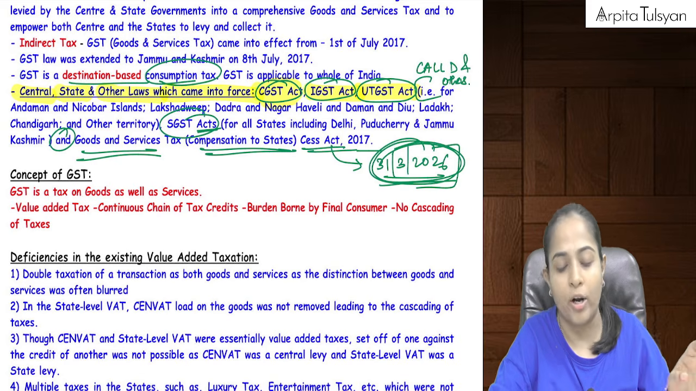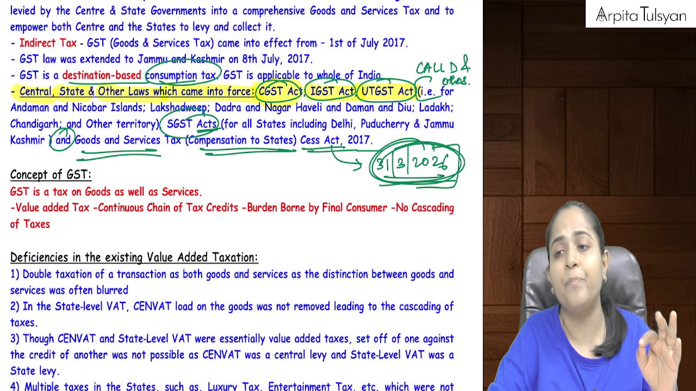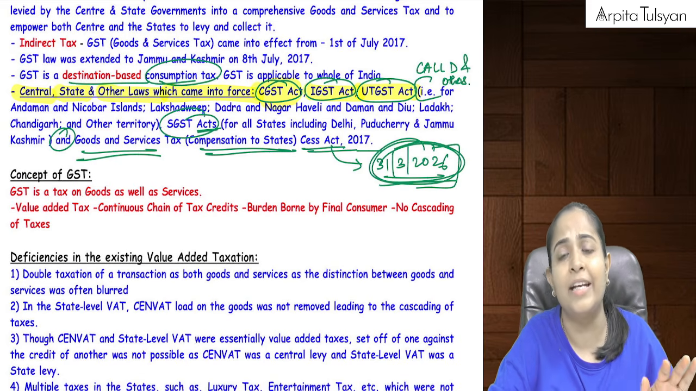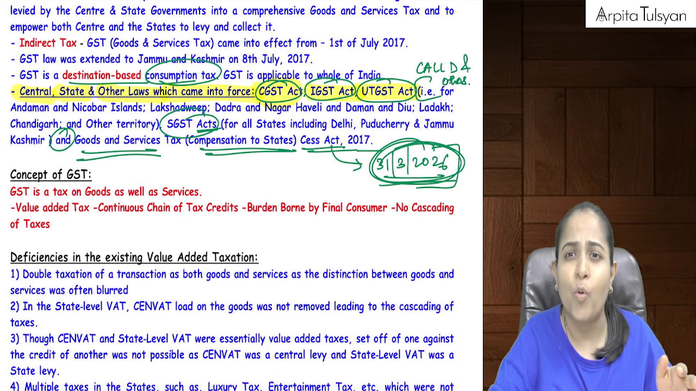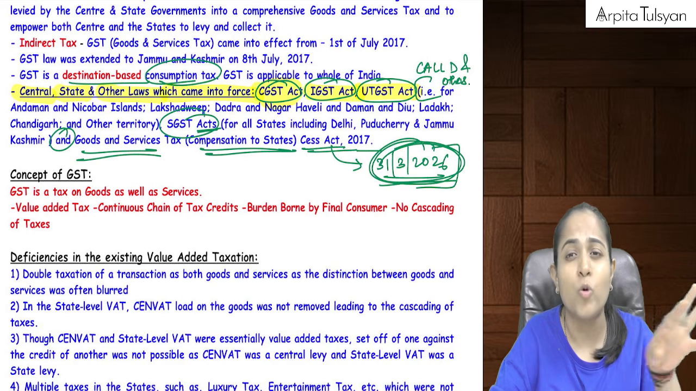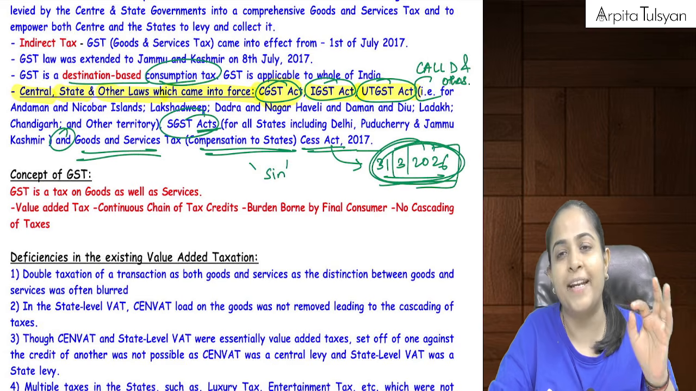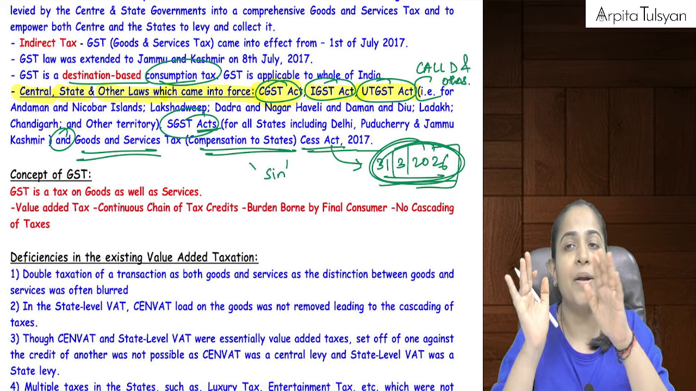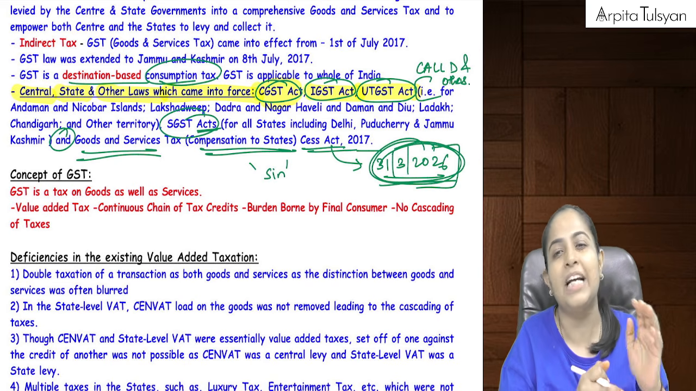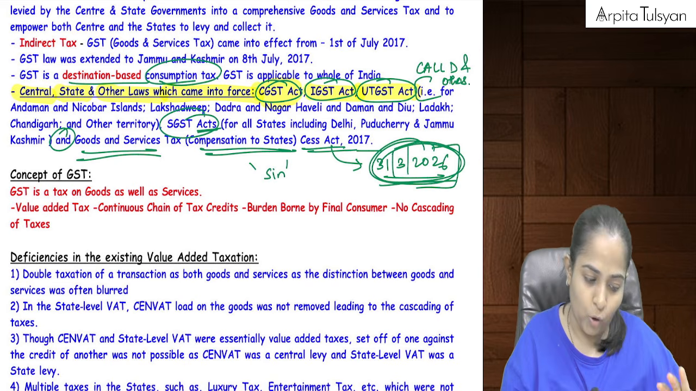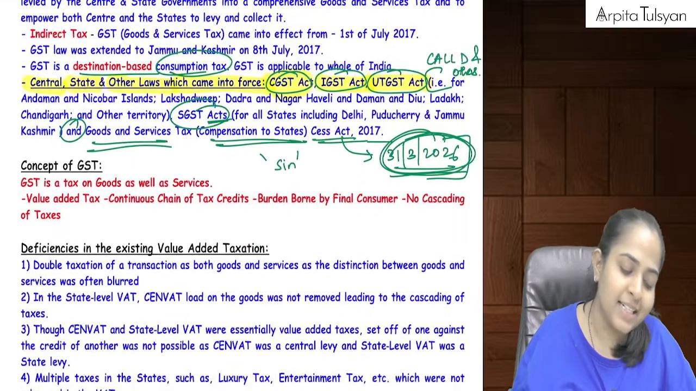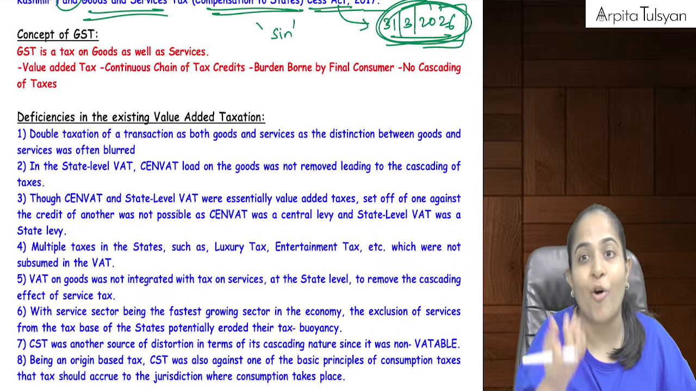Not all the products were included in this act. Tobacco, pan masala, etc., those sin goods, S-I-N, were included, where the central government was going to compensate the state government for the revenue loss. So these were the acts which had come into picture when GST was born.